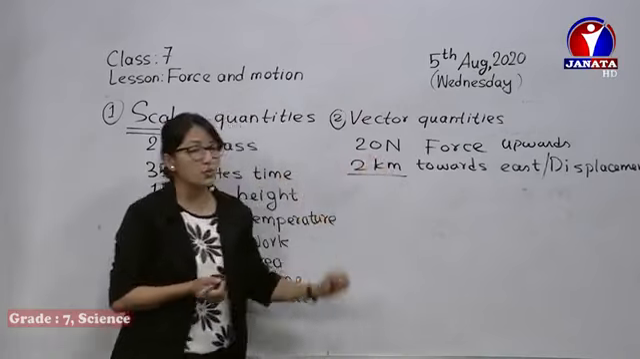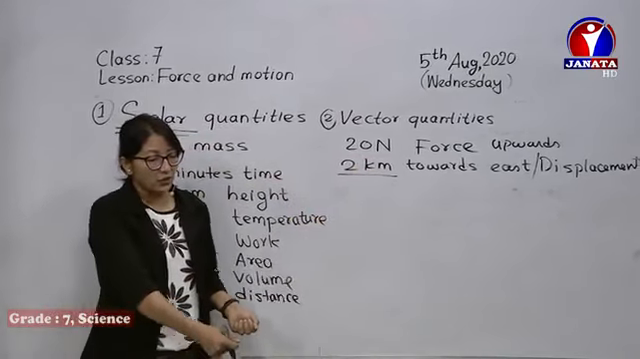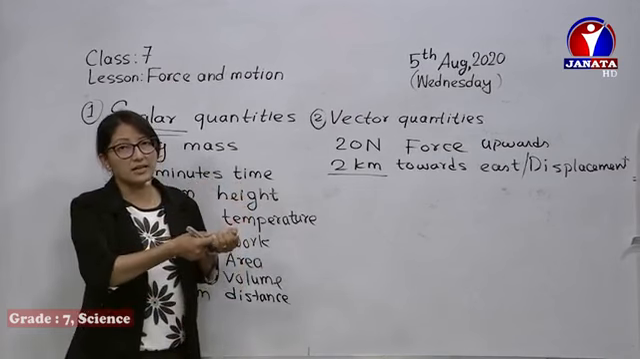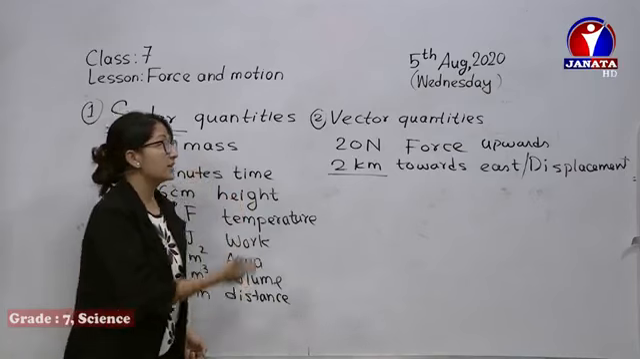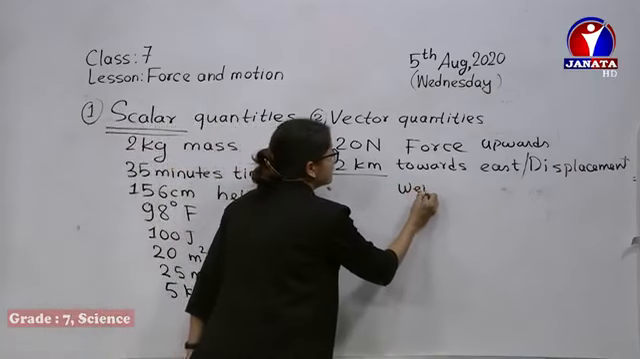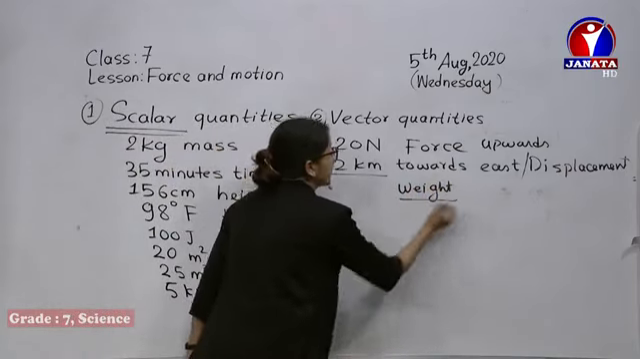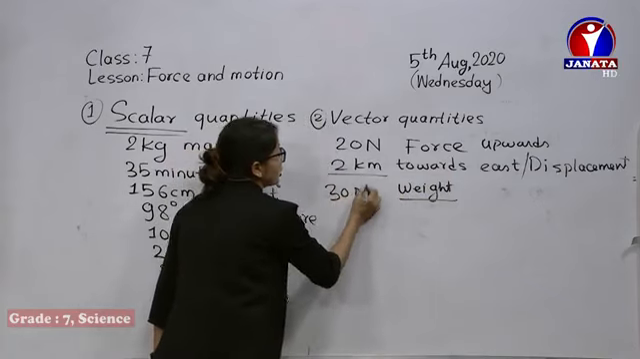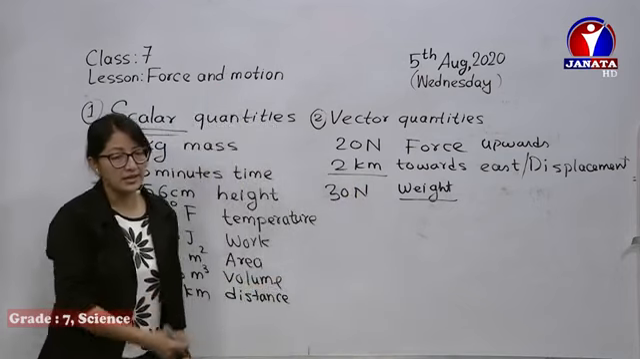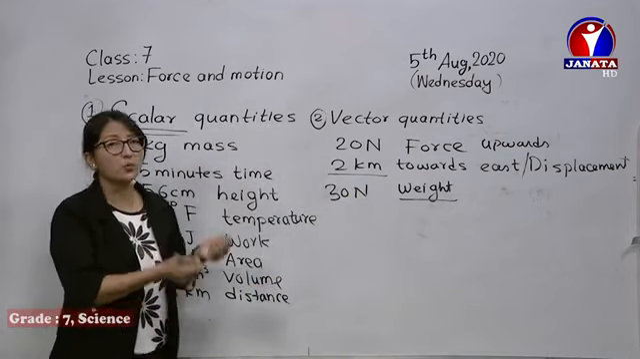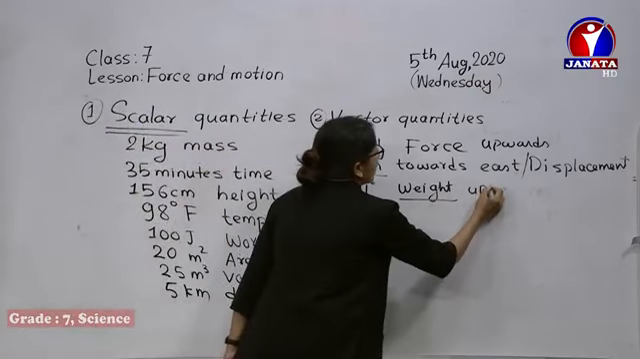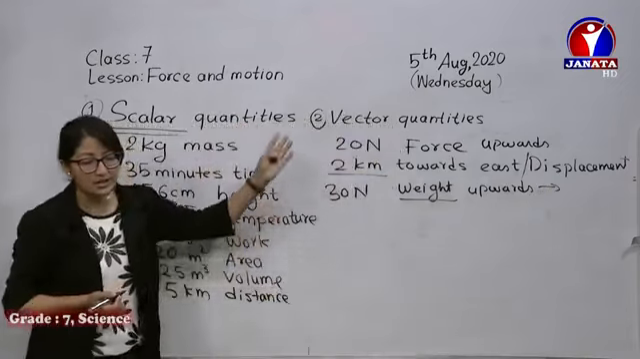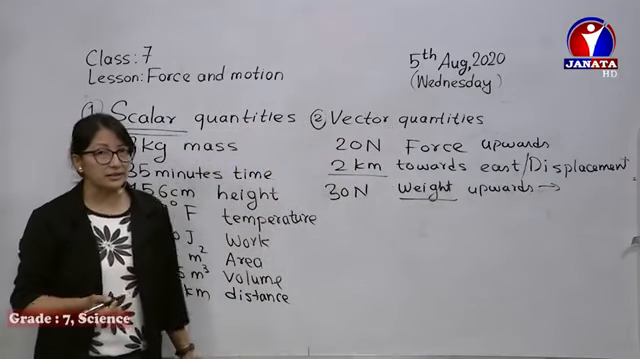So it shows the direction. Otherwise, I'm lifting 5 Newton of material weight against gravity, upward. Weight also, just like force, we all know is measured in Newton. I'm lifting 30 Newton of weight in upward direction. Like this, when the directions are mentioned, then we say this is a vector quantity.